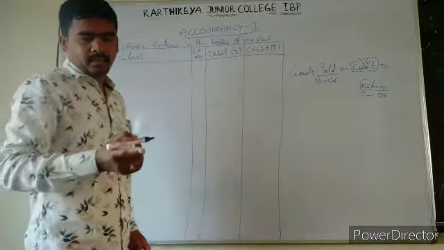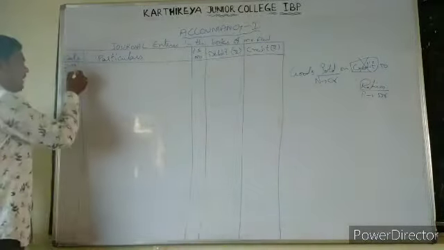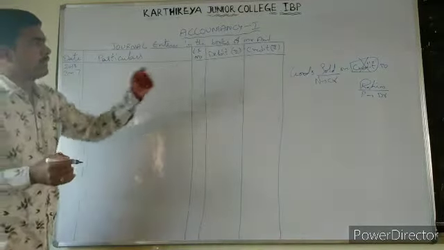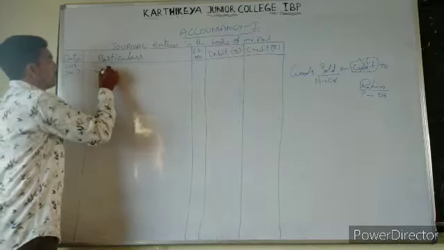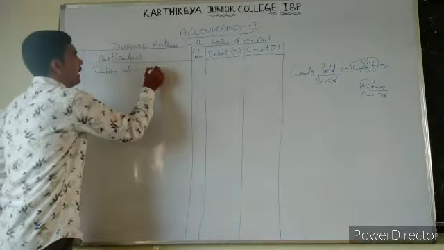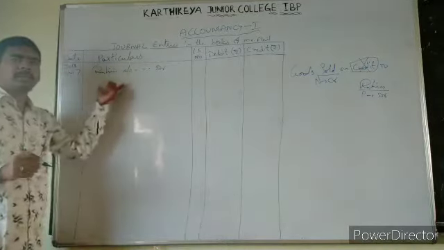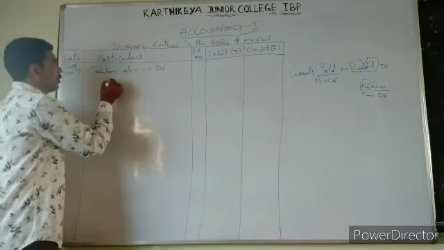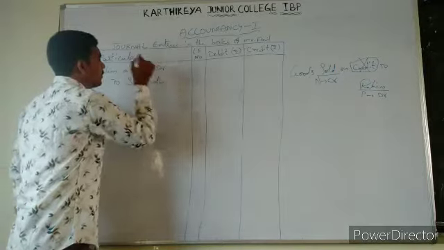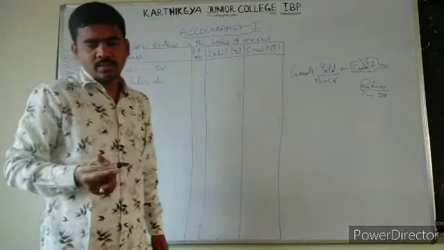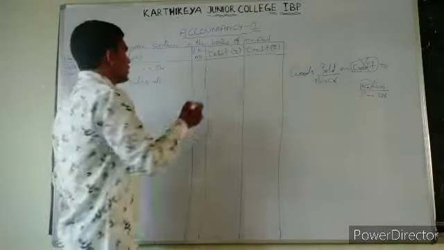What is the date? 7. That is Rahim account debit. Listen carefully, students. Rahim account debit to sales account. What is the amount we sold? That is 20,000.